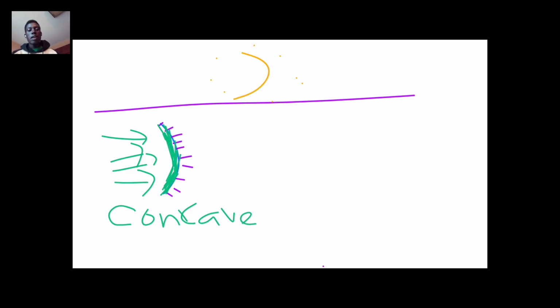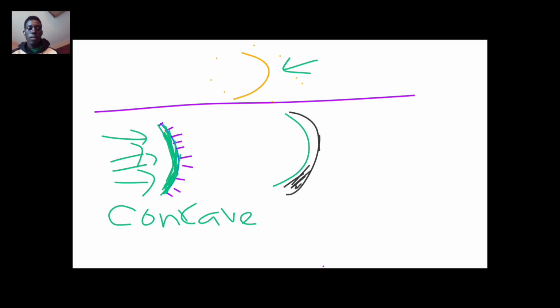Again, if we take this curved surface, then we silver the outer part. We silver the one that curves outside, this outer side here.